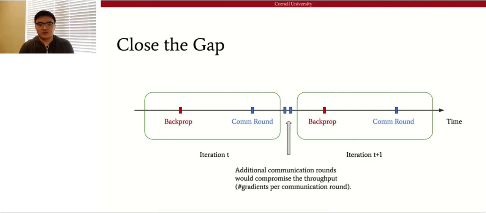A naive way to mitigate this is to add some communication rounds between two iterations, but doing this would compromise the throughput, because we are consuming more bandwidth but not making further progress on the optimization side.